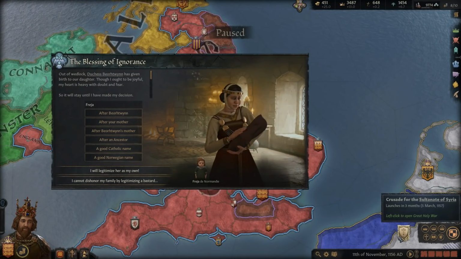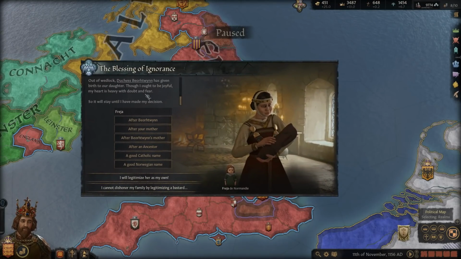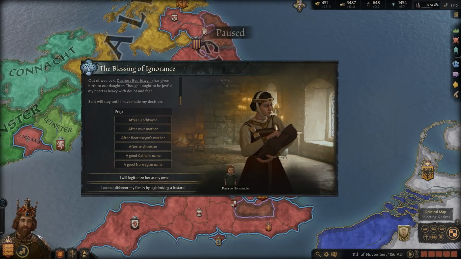Before we actually go on crusade, and then also to celebrate the birth of our children, where we should end up having 2 kids here in a minute. So out of wedlock, the Duchess has given birth to her daughter. Though I ought to be joyful, my heart is heavy with doubt and fear. So it will stay until I have made my decision.